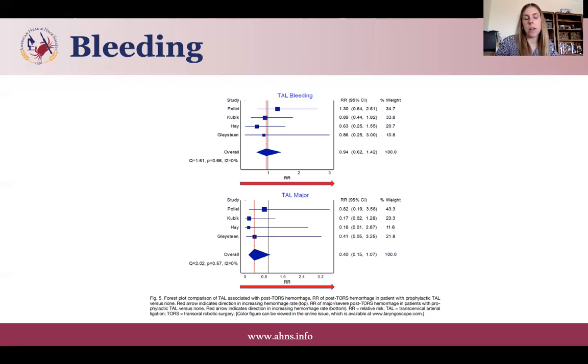However, I would say that over time, transcervical arterial ligation has become more and more the standard of care. If we look at ECOG 3311, one of the criteria for inclusion in the study was to perform transcervical arterial ligation at the time of neck dissection. So it's something that I do in my practice. It's easy to forget because it's usually the end of the case and you're trying to just be done. But in our own practice, we've noticed a difference in decreasing the number of major or catastrophic bleeds.